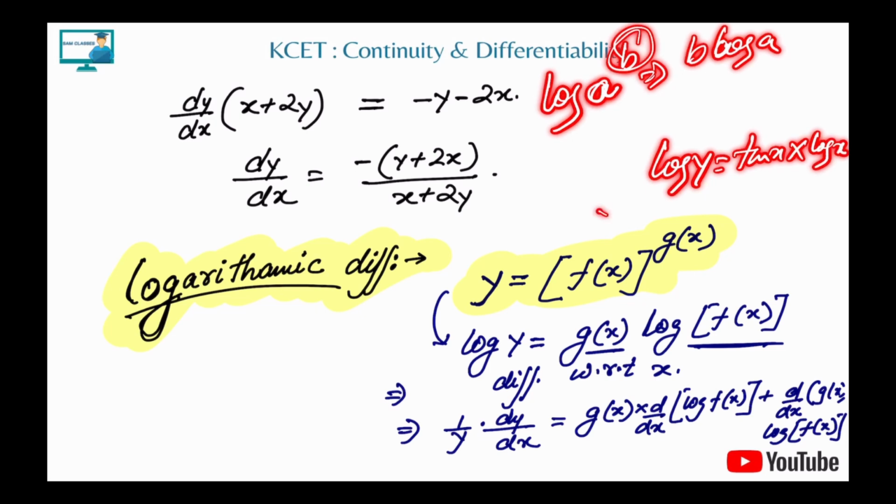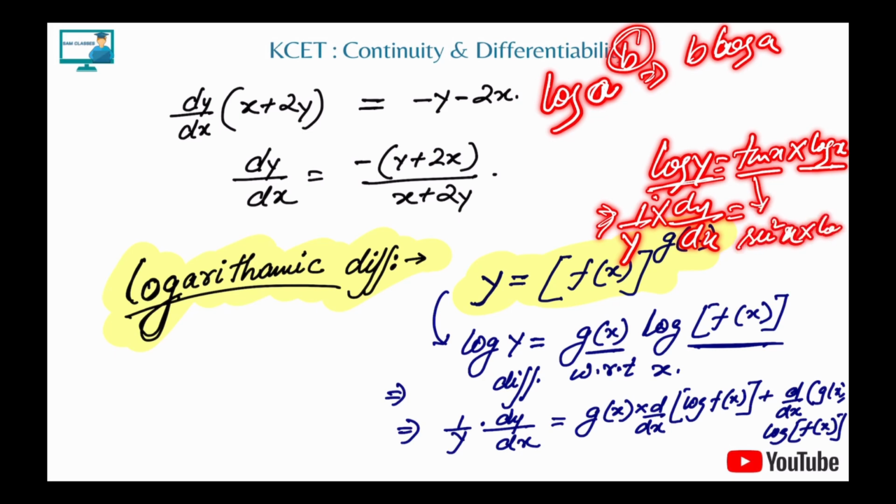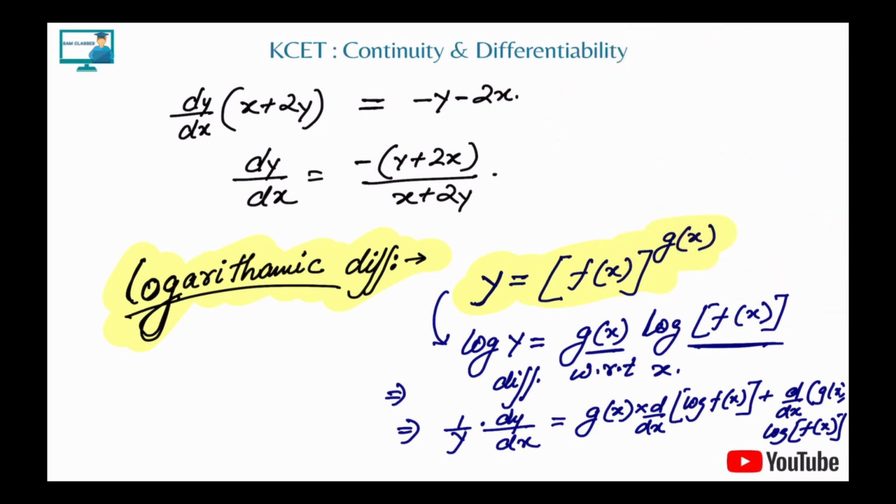Now you can easily differentiate. If you differentiate log y, you'll get 1 by y, and the differentiation of y is dy by dx, and that is equal to, here you use the UV formula. First differentiate tan x, so secant square x into log x. Now this time differentiate the log x, so 1 by x into tan x, that's it. So you got the answer. Clear? The same thing can be done with fx by gx also. While doing questions, we'll take this example, so don't worry about that.